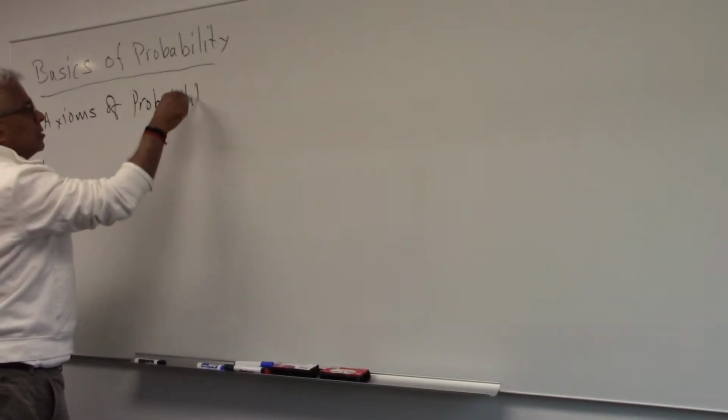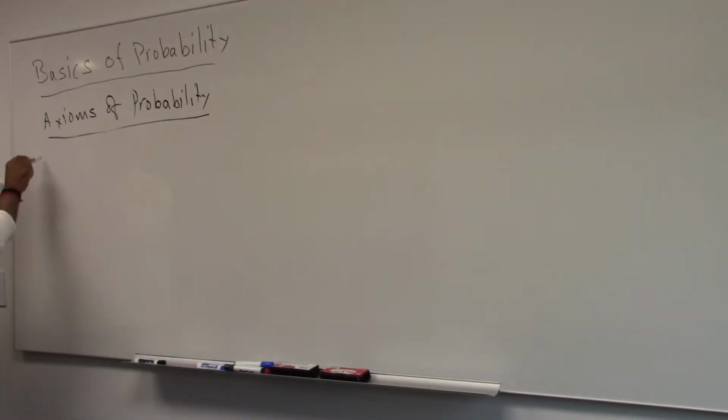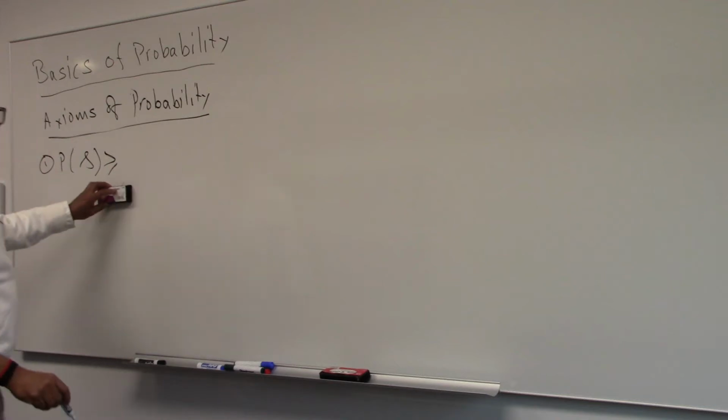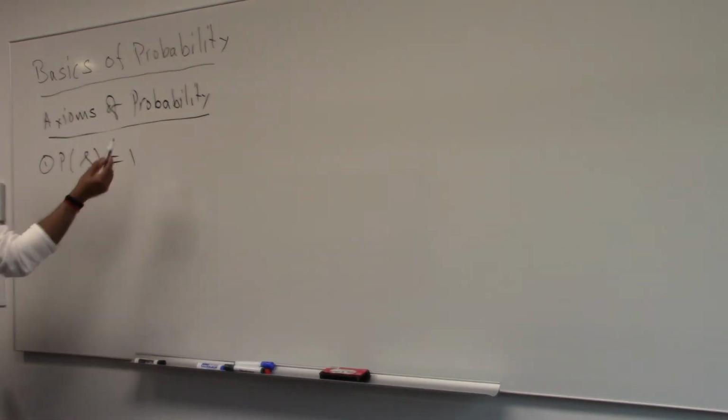Issues of events of uncertainty, and so the rule of the axioms of probability, that's where we would start. There are three basic axioms. The first axiom is probability of the whole set is 1. And that makes sense because when you perform an experiment, something needs to happen.